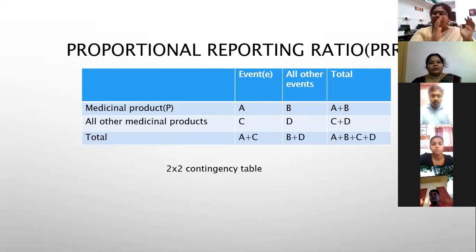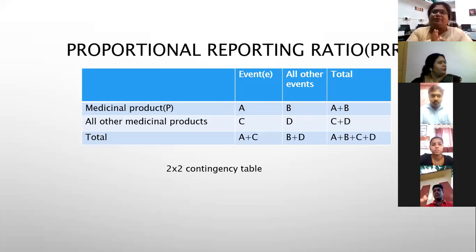You have a medicinal product, you have other medicinal products, and you have the number of events in the medicinal product. For example, product A produced 50 cases of migraine, and you have in your database, after release of this product, 100 cases of migraine.